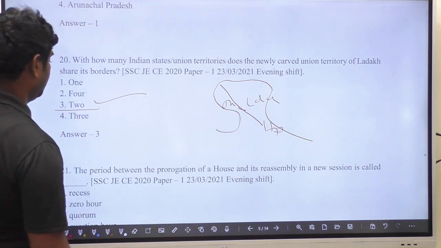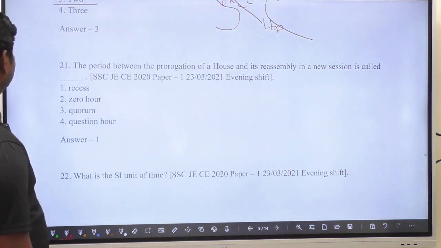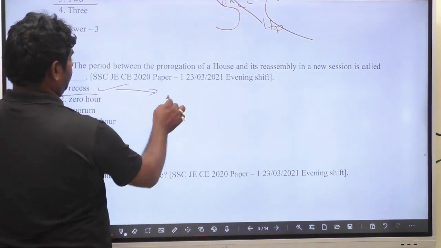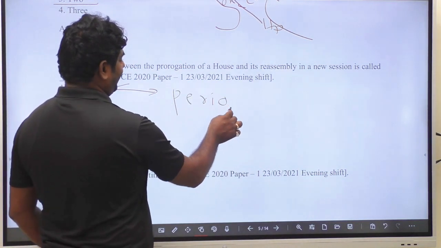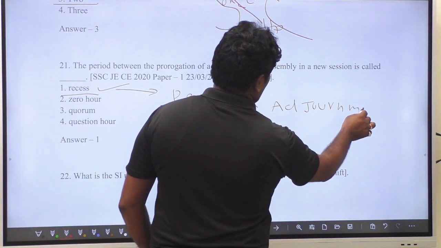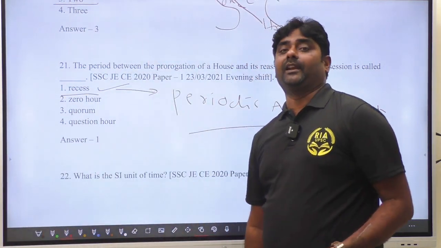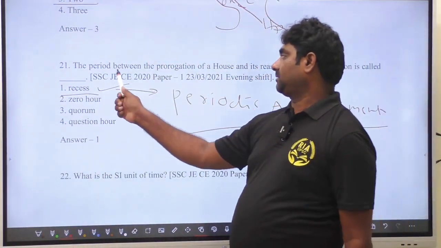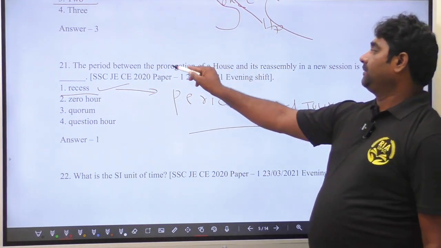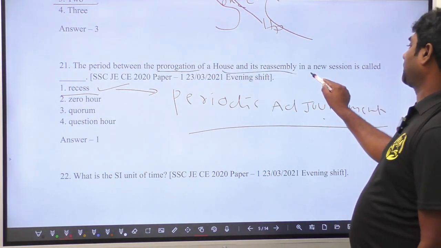The period between the prorogation of the House and its reassembly in a new session is called, here it is a variety question, recess. Recess means periodic adjournment, such as summer, winter, rainy. The House is prorogued by the President and then reassembles in a new session.